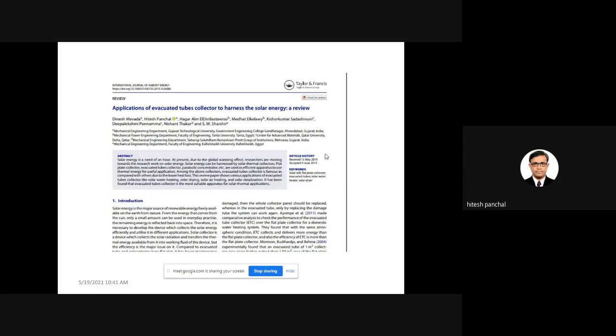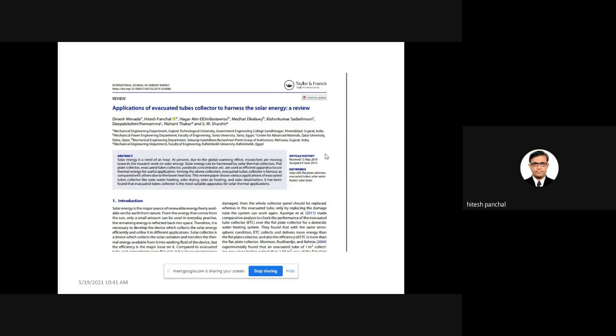Now, if you want to see the applications of evacuated tubes for various thermal applications, not only solar still but many other solar thermal applications, you can read this paper, Application of evacuated tube collector to harness solar energy.